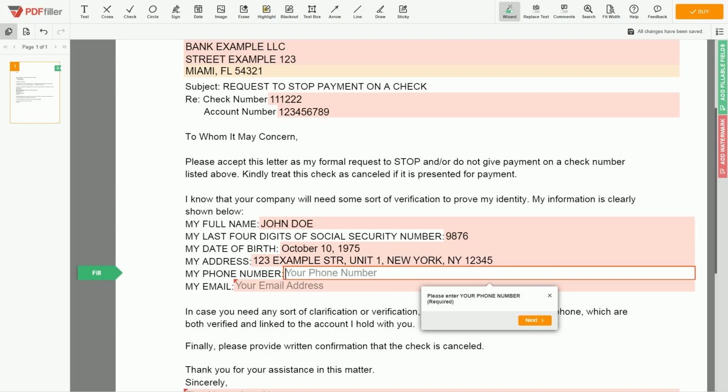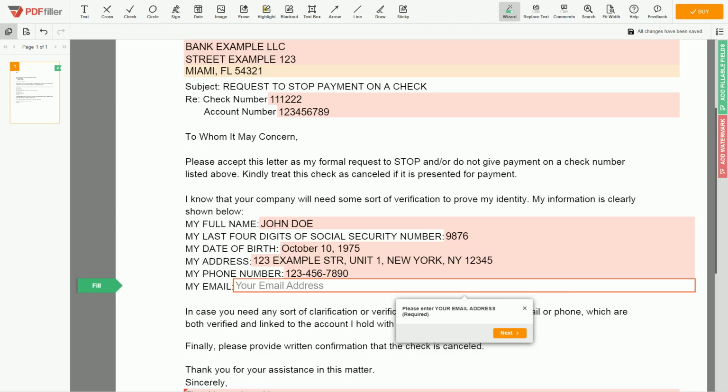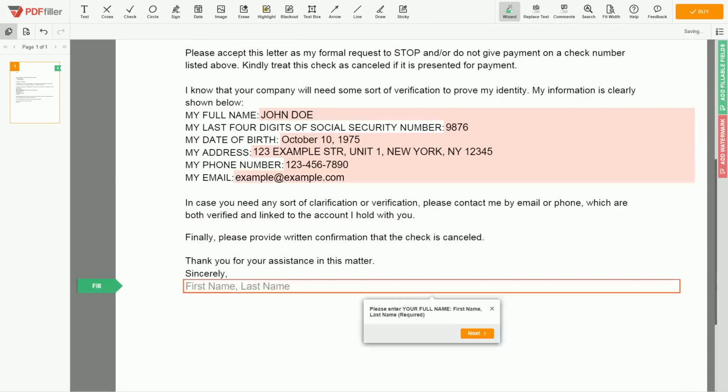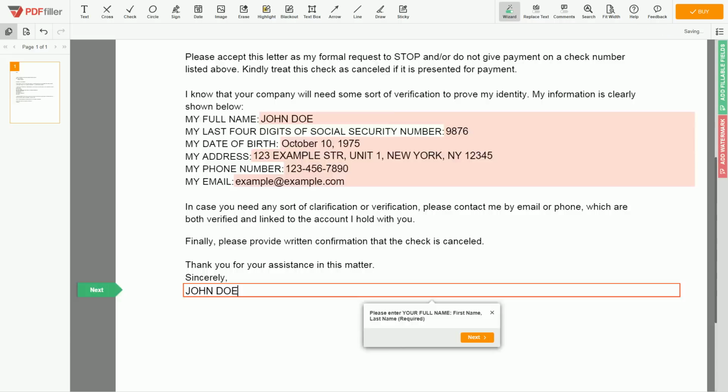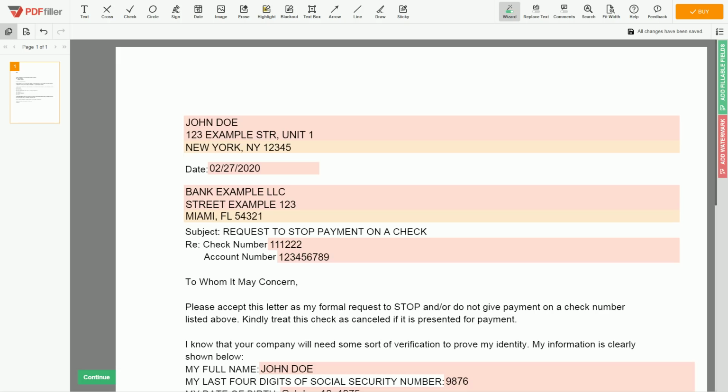Next, enter your phone number, 123-456-7890. And an email address you own, example@example.com. Now, scroll down to the document end, then enter your first and last name under the text, Sincerely, John Doe. Good job, your document is ready.